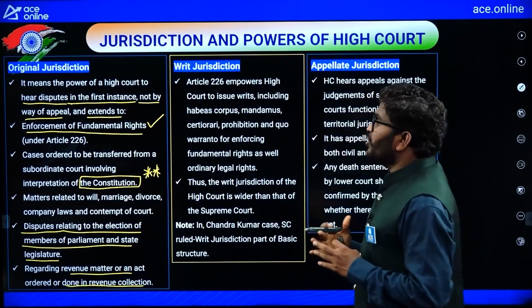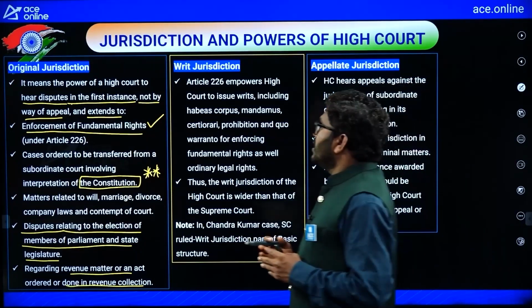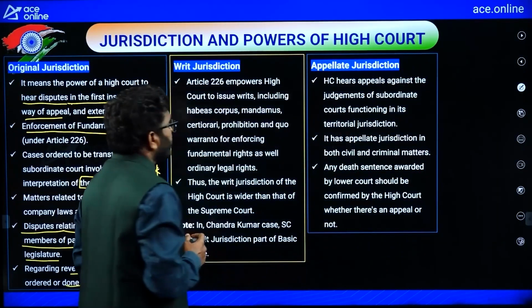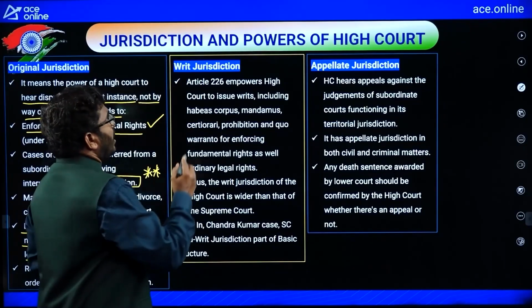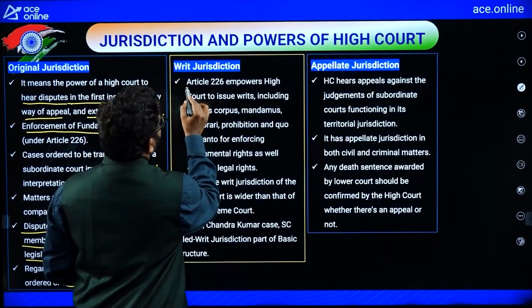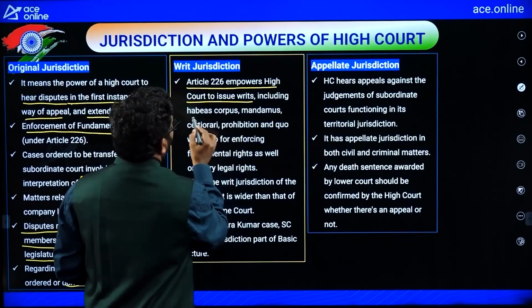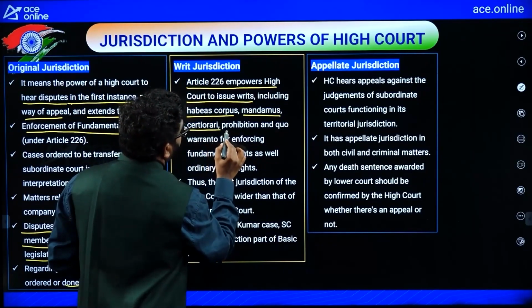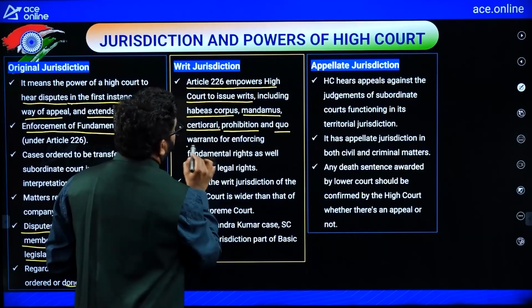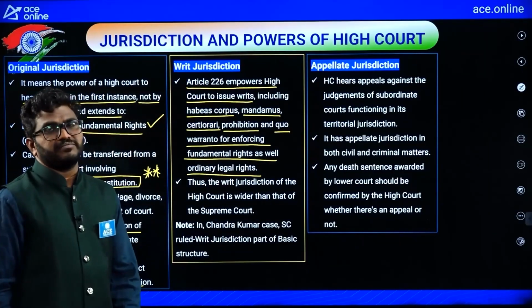So the High Court has some original jurisdiction, like the Supreme Court. Now, writ jurisdiction. The High Court can issue writs. Article 226 of the Constitution of India empowers the High Court to issue writs including habeas corpus, mandamus, certiorari, prohibition and quo warranto for enforcing fundamental rights and ordinary legal rights.